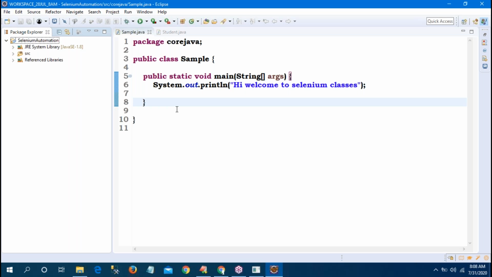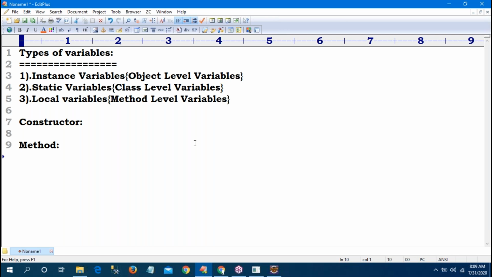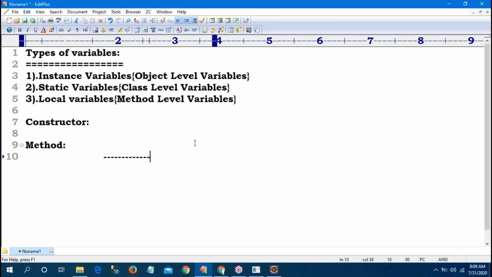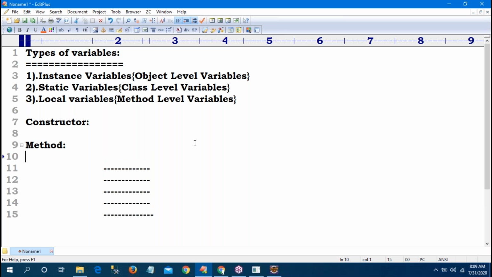A group of statements is nothing but a method or function which is accountable for a specific action. A simple method is nothing but a block of code. Suppose these 5 lines of code are there, lines 1, 2, 3, 4, 5. Every time I want to reuse these 5 lines, I can make them one block with curly braces and give it one name.